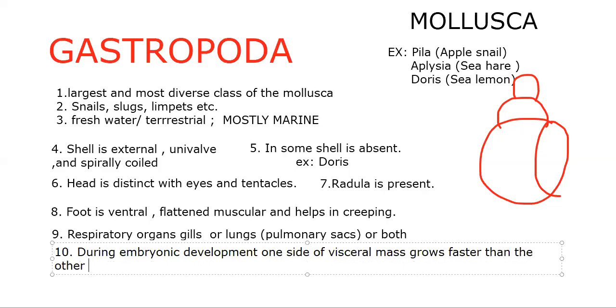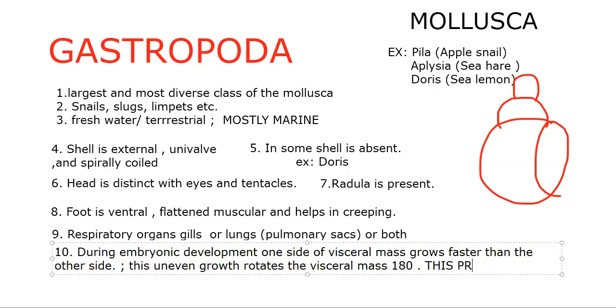What does this uneven growth result in? This uneven growth rotates the body and the visceral organs. The visceral mass, containing the visceral organs, will be rotated up to 180 degrees.